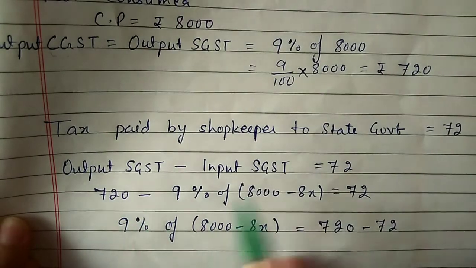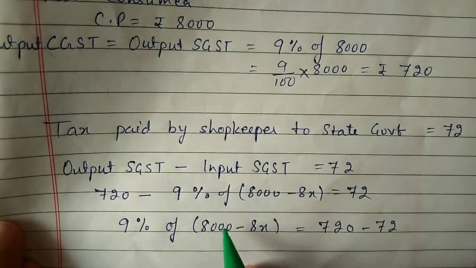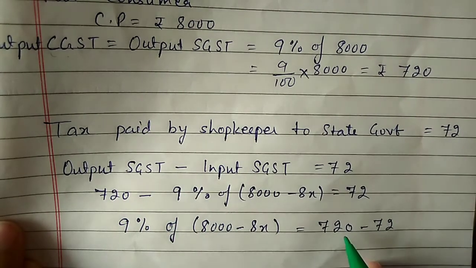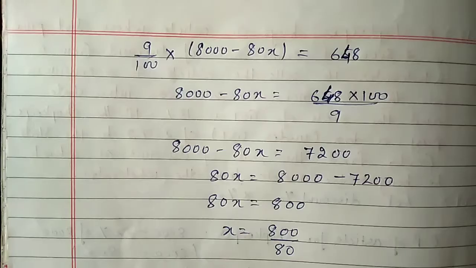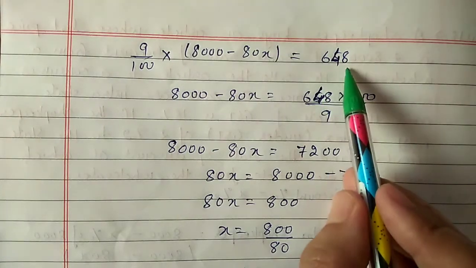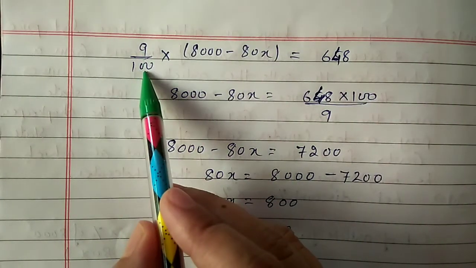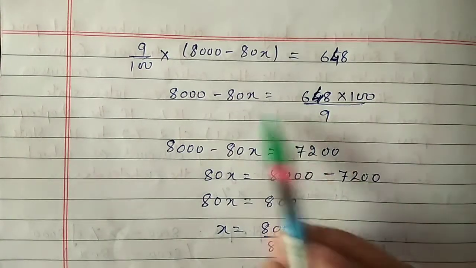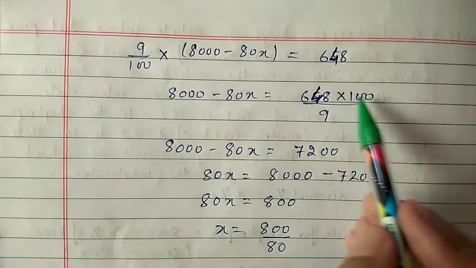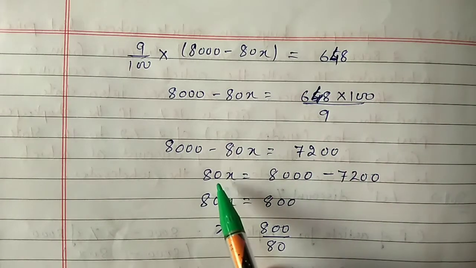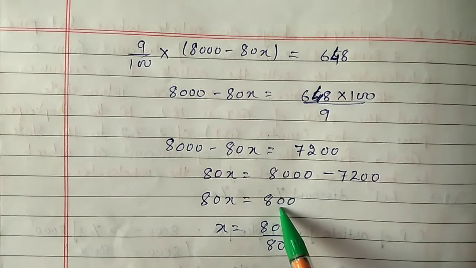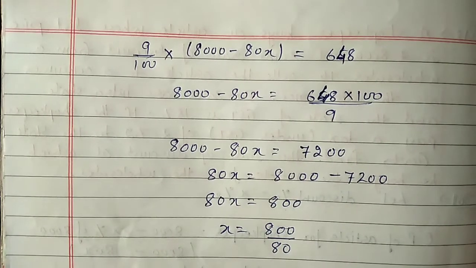After this, shift the number to one side, 9% of 8,000 minus 80x on one side. This thing you can shift here, 720 minus 72. Then after 720 minus 72, you will get 648. Then this 9% means 9 by 100, shift to the other side. Then 8,000 minus 80x is equal to 7,200. Do the calculation here. Then 80x is equal to 8,000 minus 7,200 equal to 800. So x value will be 800 by 80 equal to 10%.